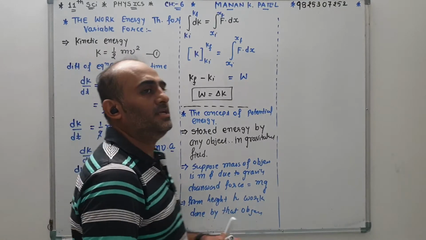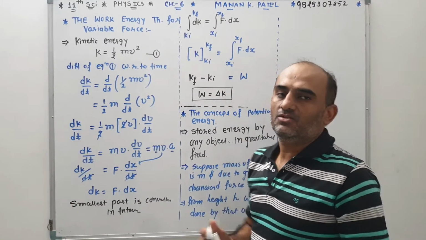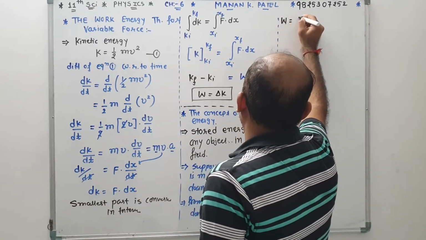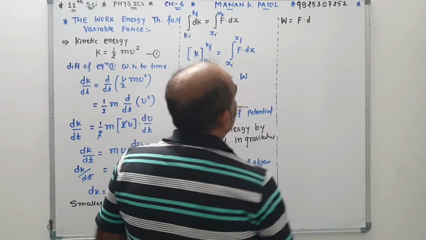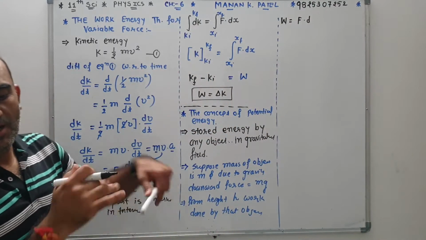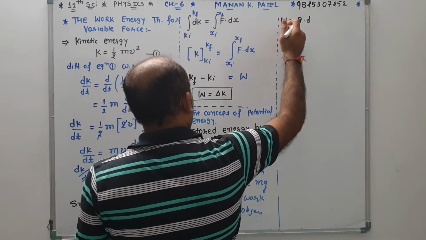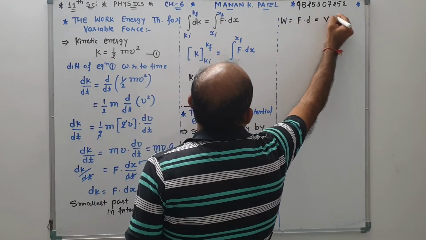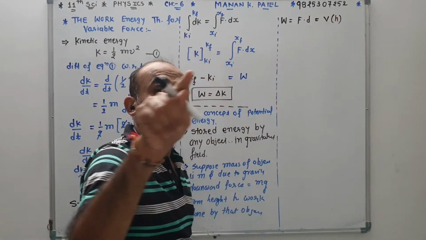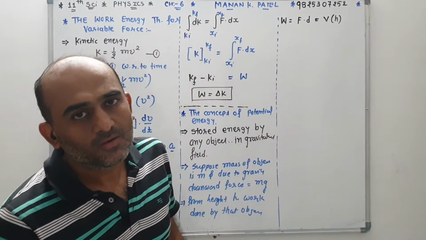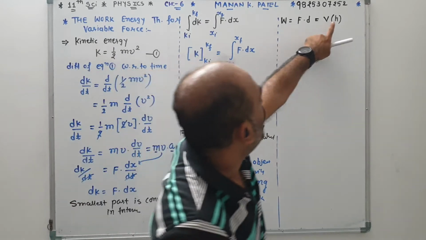Here the work is stored inside the object, so work is equal to force into displacement. This work is called W, and also V of H, because in the book the symbol is V. It is the work from the height h.